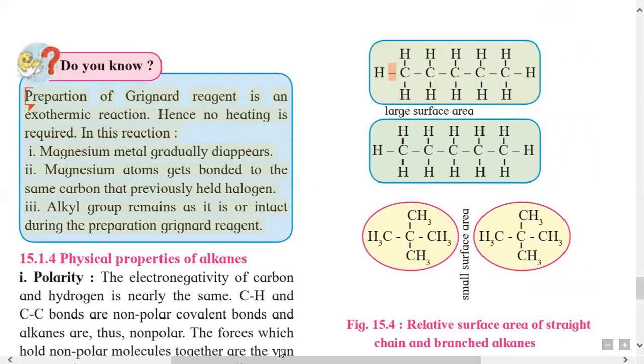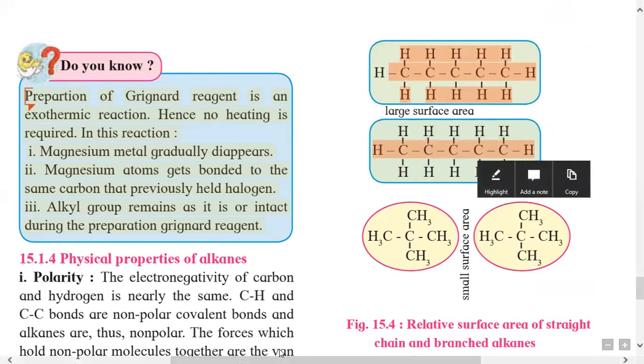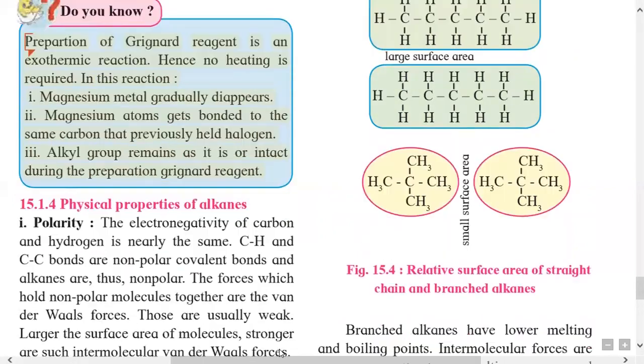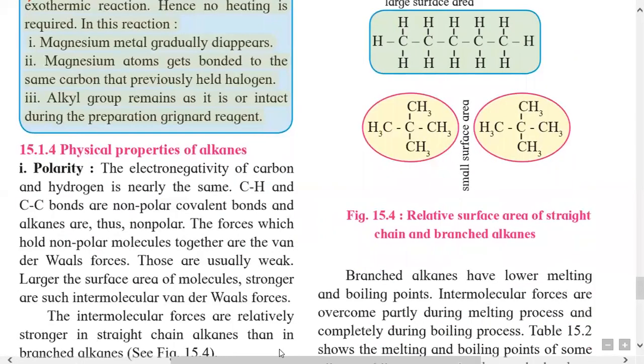If we consider the 5 carbon alkane, pentane, it has a large surface area. It is shown with this outer blue line, which shows the surface area of this straight chain pentane, and the attractive force present between these two molecules is large due to the large surface area available.